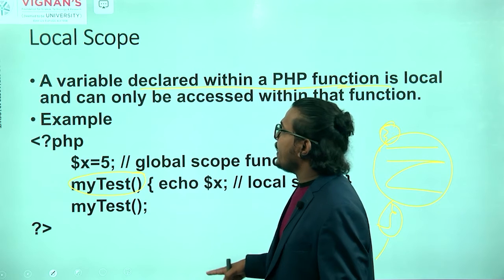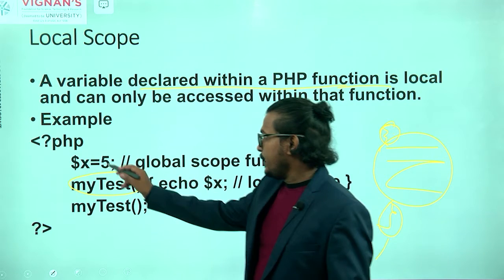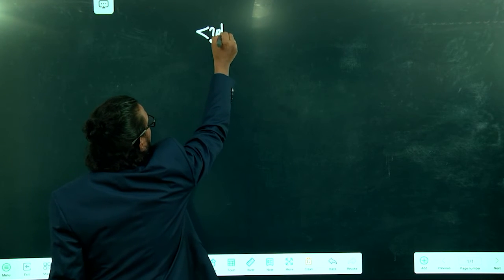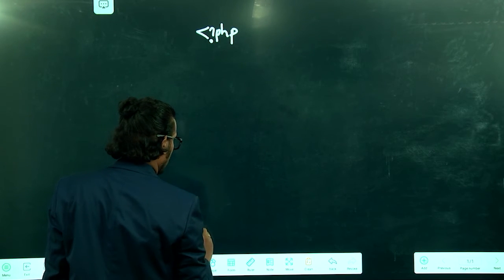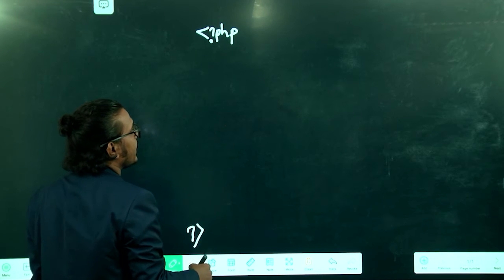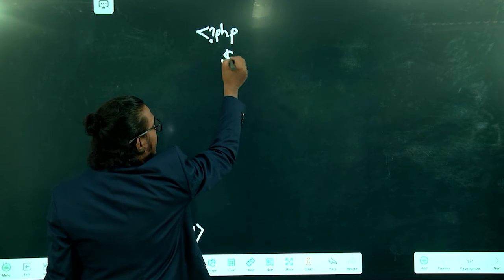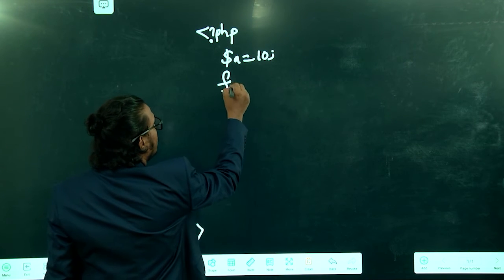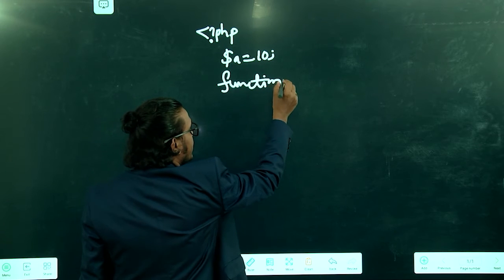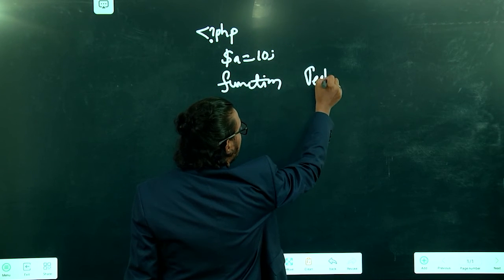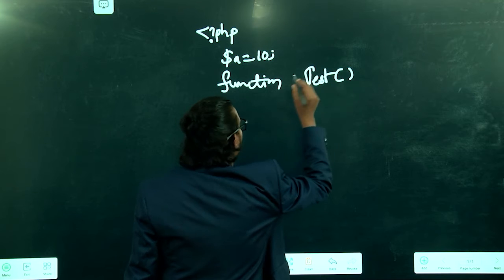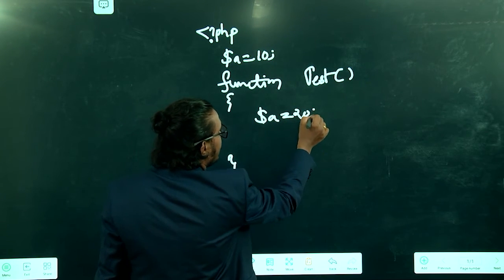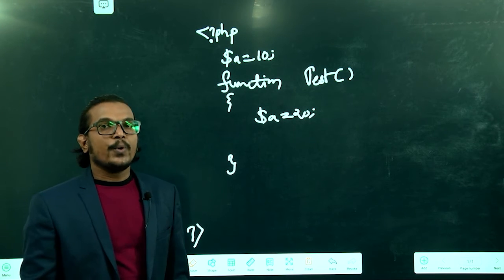So here also it is the same. First you open your PHP script, with the PHP open tag and close tag. Between this open tag and close tag only we have to write our PHP script. So here $a equal to 10. Then I'm writing my function, and my function name is test, with an open bracket and a close bracket. Inside, $a equal to 20.